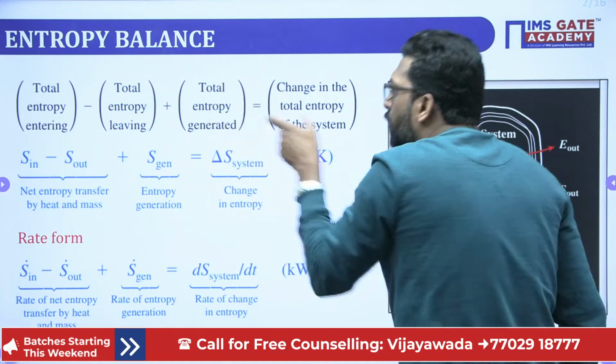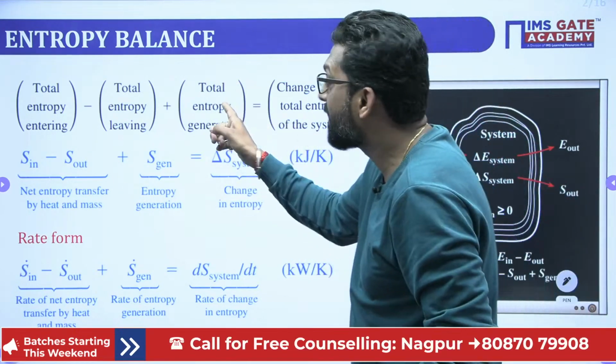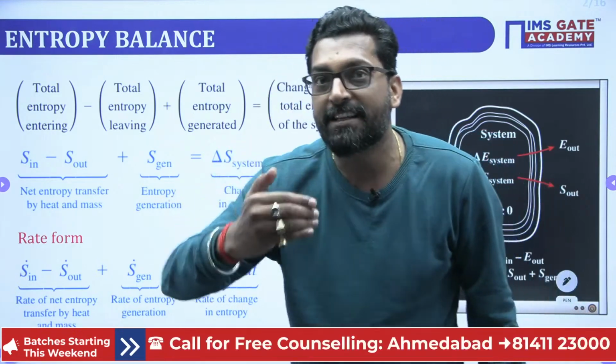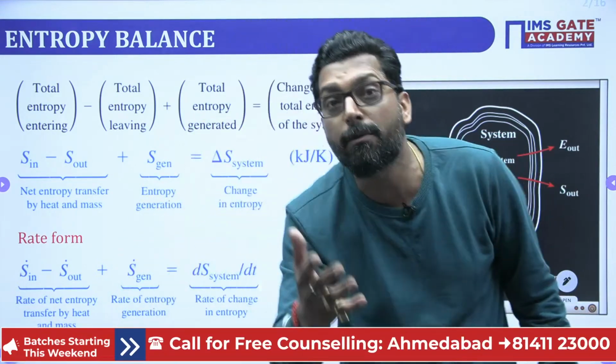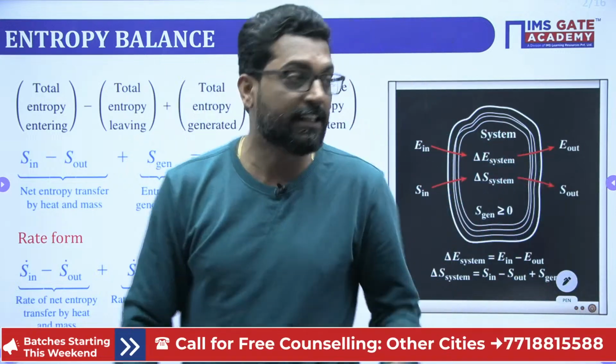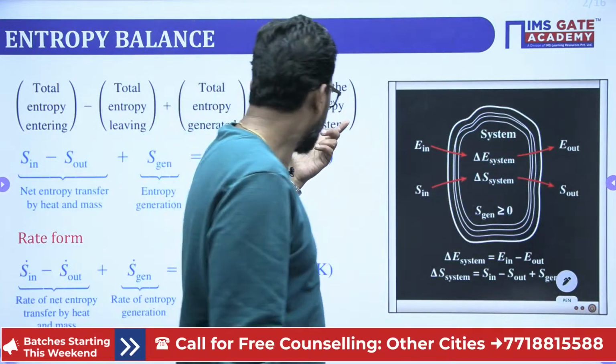That interest is known as entropy generation, and it behaves as a performance. That means it gives the performance of a system.